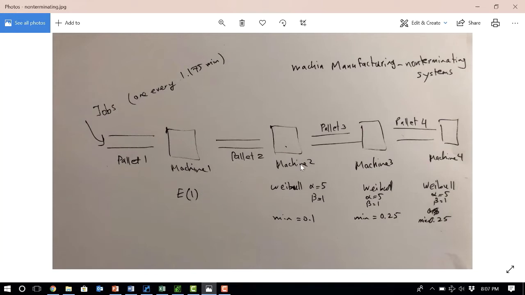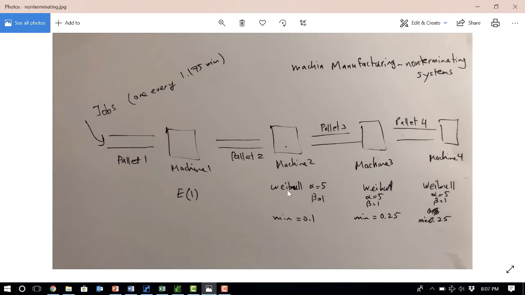The processing times on machines 2, 3, and 4 have a Weibull distribution with two parameters, alpha equals 5 and beta equals 1. We didn't have the Weibull distribution before as a processing time for the machines or for creating random variables. The Weibull distribution is very similar to the normal distribution.